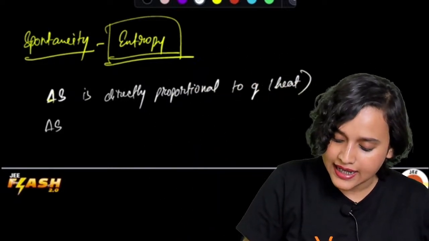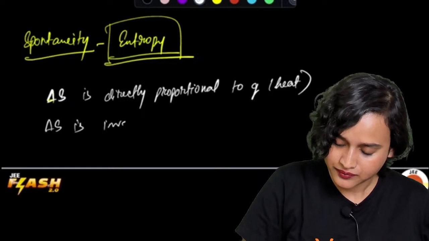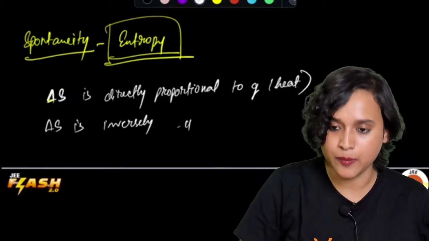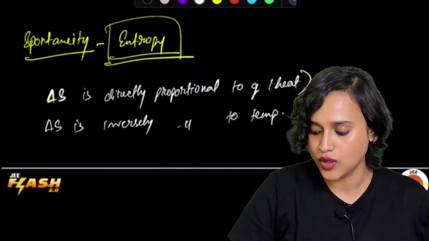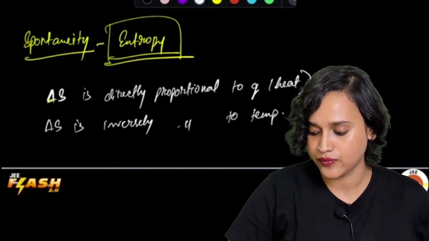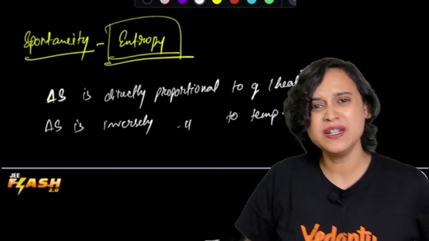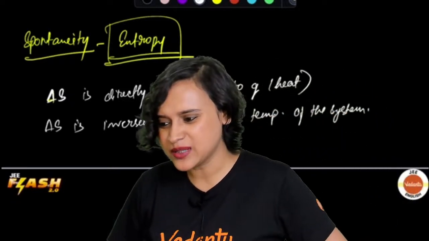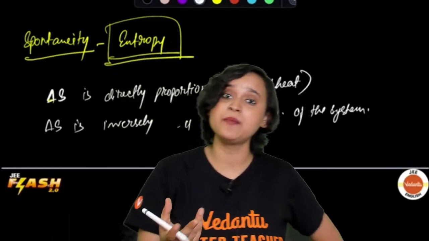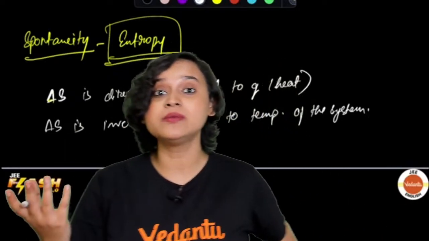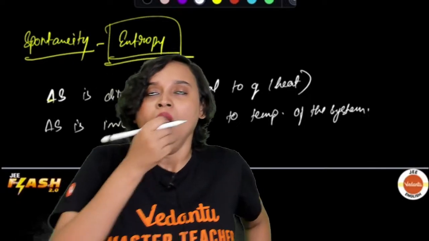And delta S is inversely proportional to the temperature of the system. Now you will be like, how is that possible? Ma'am, how is it? We all know that if temperature increases, degree of randomness is supposed to increase, but no.